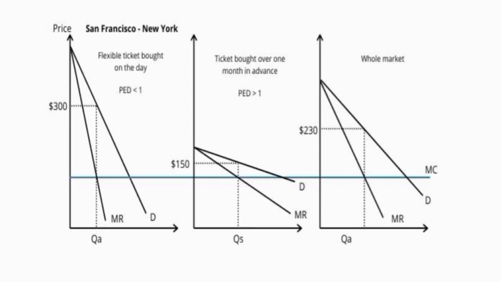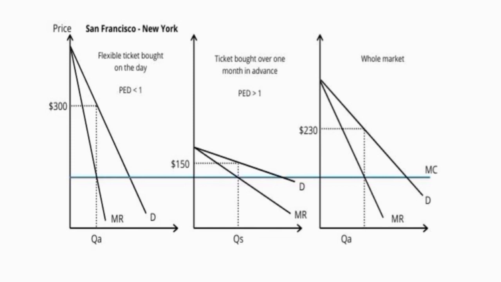The graph demonstrates the segmentation between the two groups and the whole market. In the first instance, there are business customers who are willing and able to pay a higher price for the ticket. So they are inelastic demand people. The firm will therefore offer the ticket up to where MR is equal to MC. At this point, the price of the ticket would be $300 based on the business person's demand curve. Everything between this and marginal cost can be seen as profit.